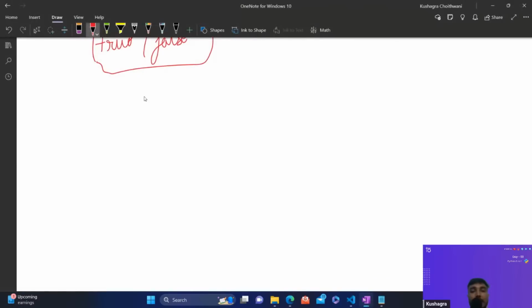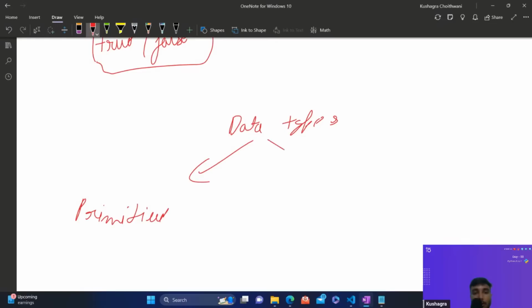Now let me add one last thing about the data type, and that's all. After this, we are going to end today's session. So let's talk about data types. Data types are of two types: primitive data type and non-primitive data type.